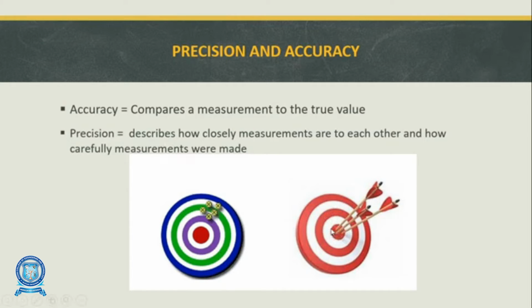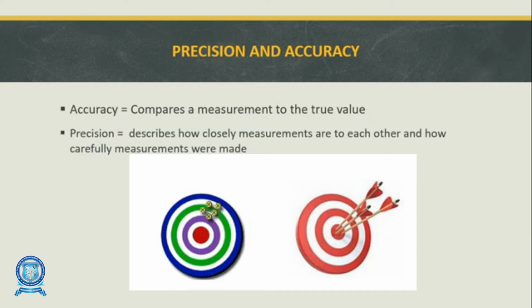That is called accuracy. In the dartboard, all the dots are closer to one another, but they do not reach the center of the dartboard. So we call it precision, but it is not accuracy.